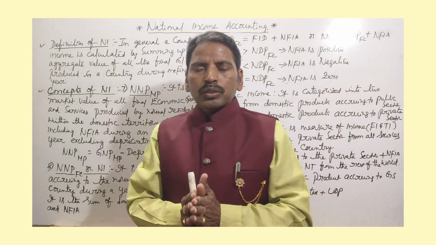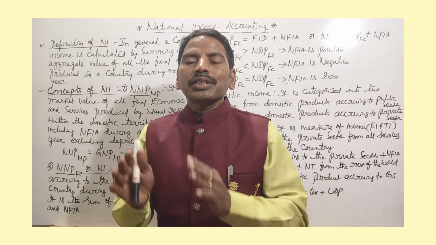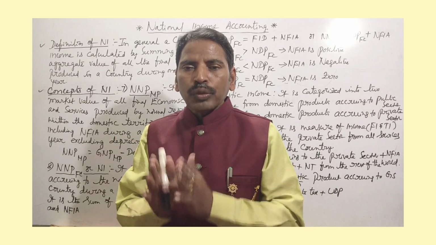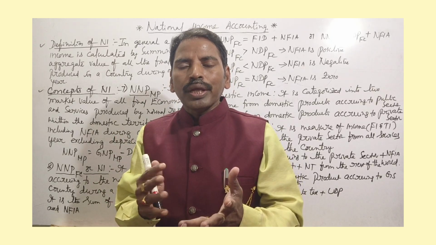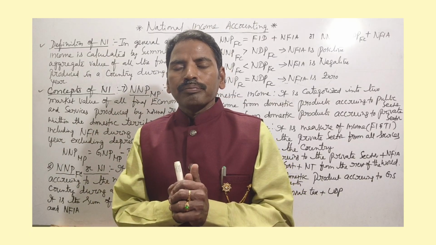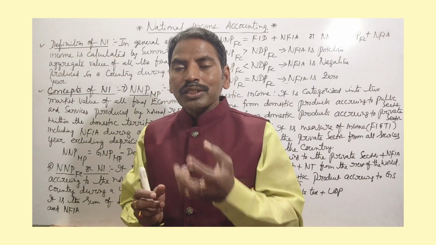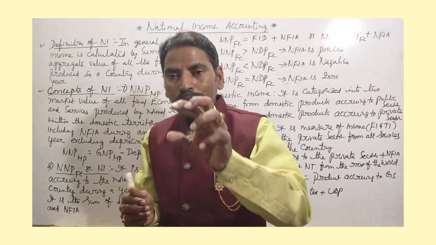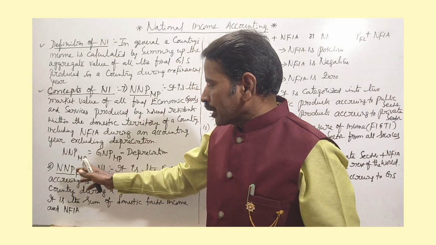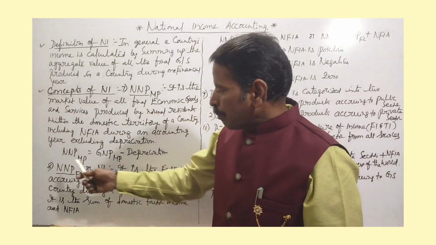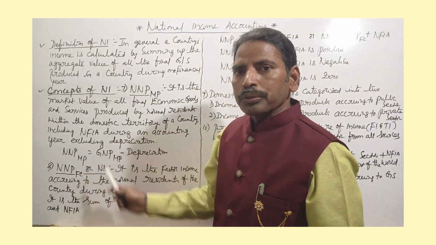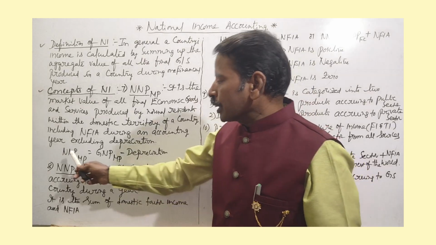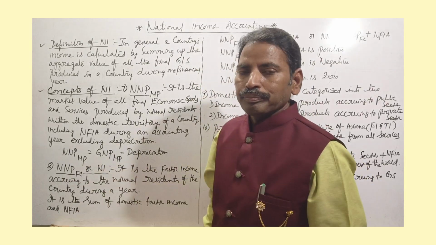That means we have to calculate gross national product, for which we already included net factor income from abroad. When we subtract depreciation from gross national product, we get net national product at market price. So NNP market price is equal to GNP market price minus depreciation.